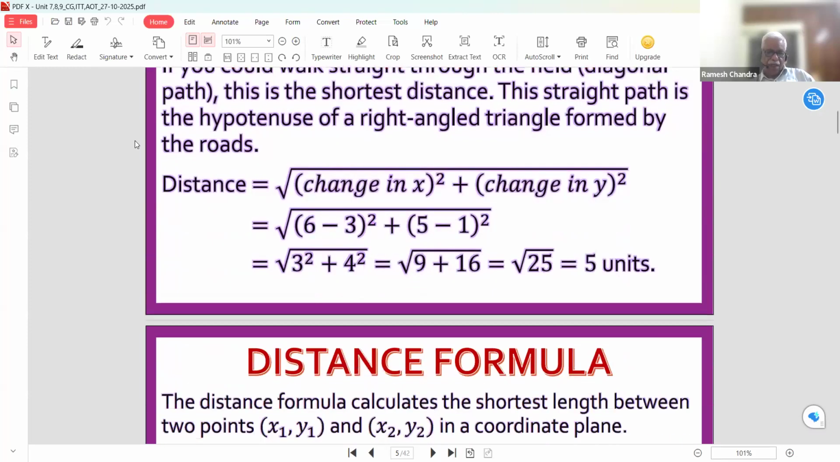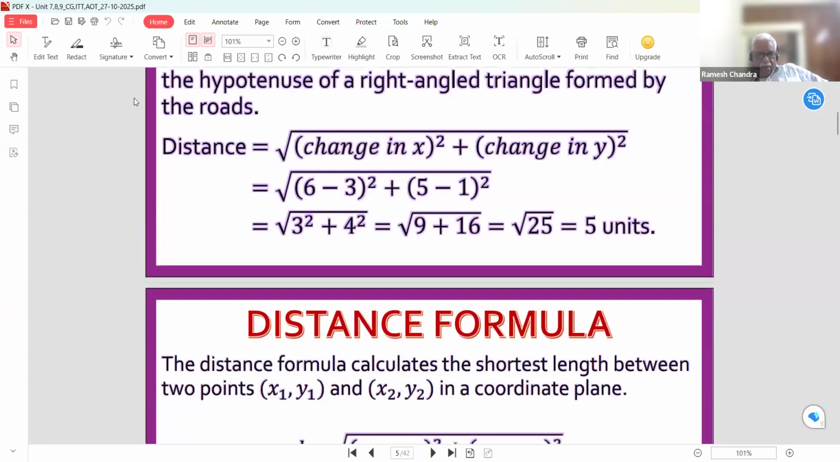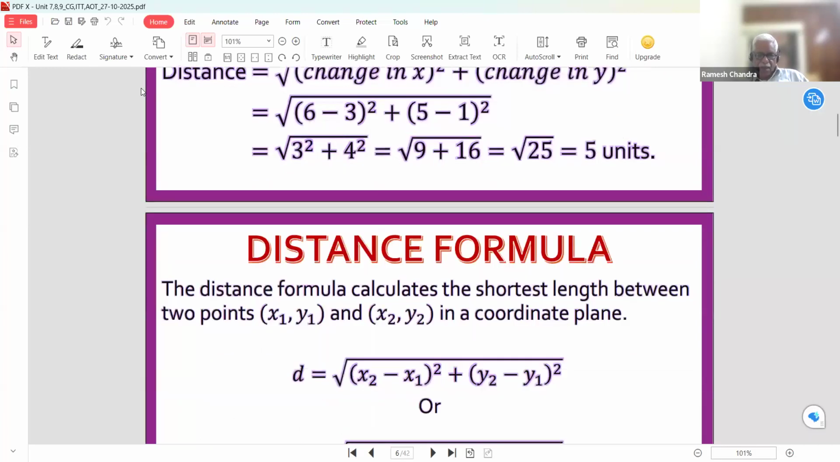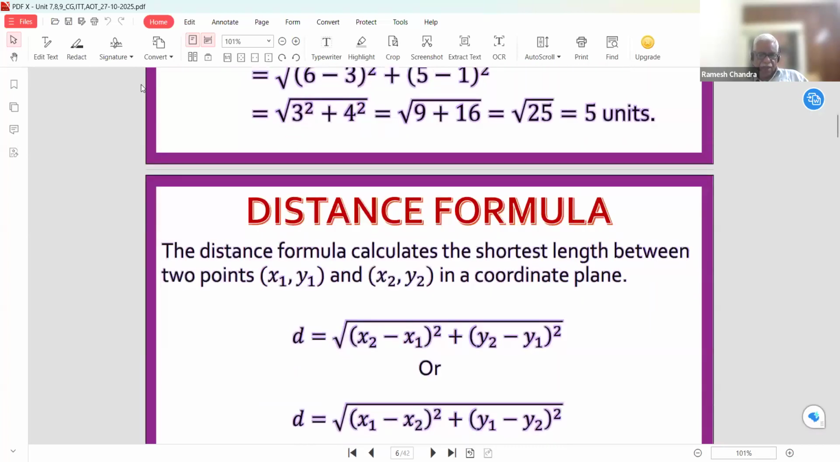So we can derive the distance formula through this example. The distance between two points having coordinates (x1, y1) and (x2, y2) is given in the textbook as the root of (x2 minus x1) whole square plus (y2 minus y1) whole square. Or we can write it as the root of (x1 minus x2) whole square plus (y1 minus y2) whole square; both are the same formula.